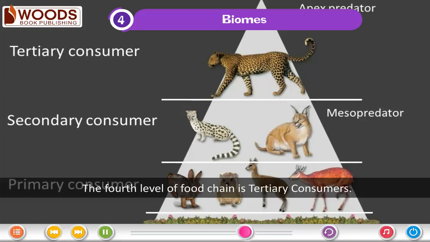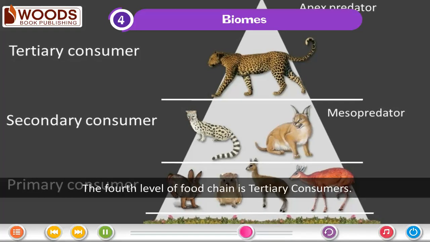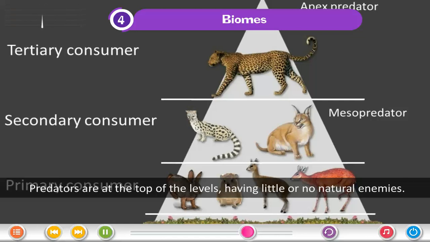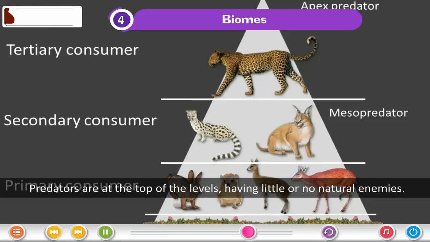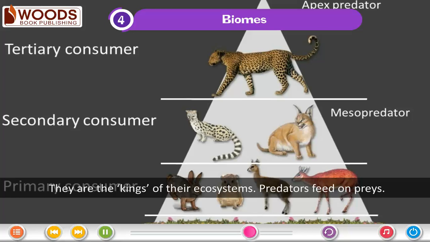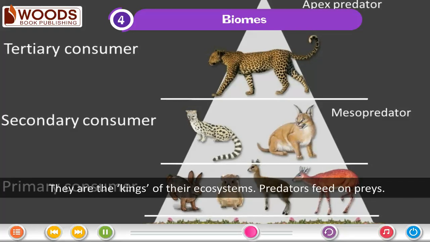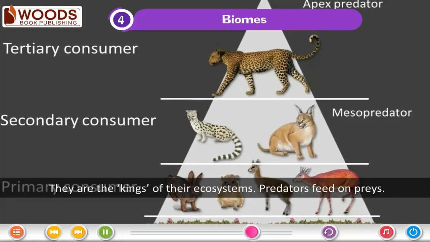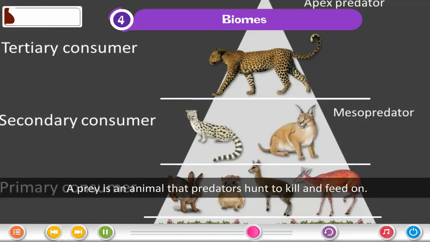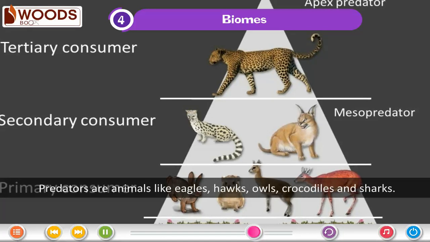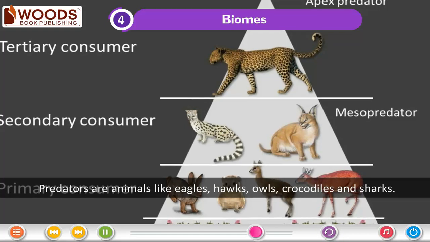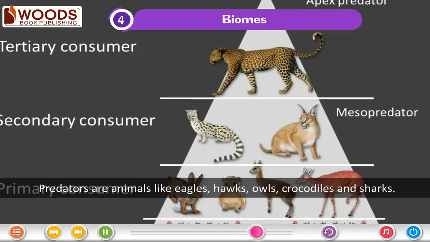The fourth level of food chain is tertiary consumers. These are animals that eat secondary consumers. Predators are at the top of the levels, having little or no natural enemies. They are the kings of their ecosystems. Predators feed on prey. A prey is an animal that predators hunt to kill and feed on. Predators are animals like eagles, hawks, owls, crocodiles, and sharks.